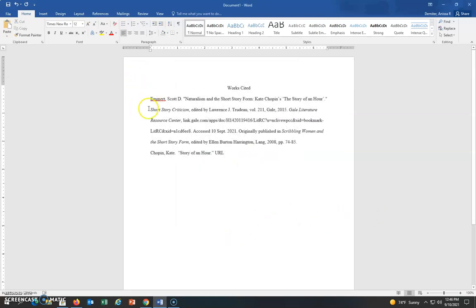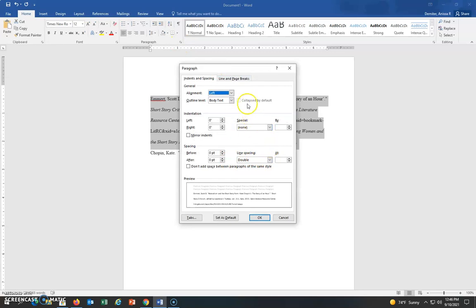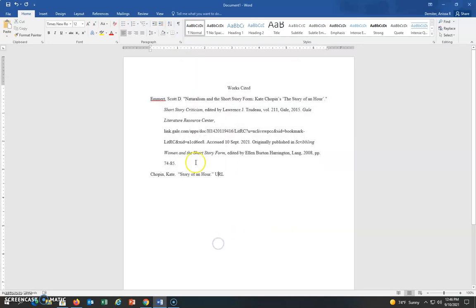Okay. And you also want to use hanging indentation. And since this source doesn't go over to a second line right now, I'm just going to highlight this right here and go to paragraph. And I'm going to click right here where it says special and go to hanging and go to OK. And there it gives the hanging indentation.